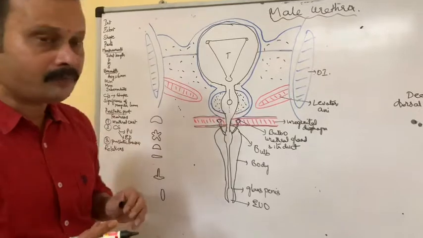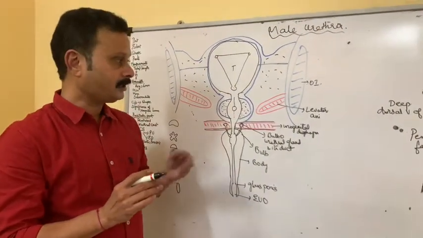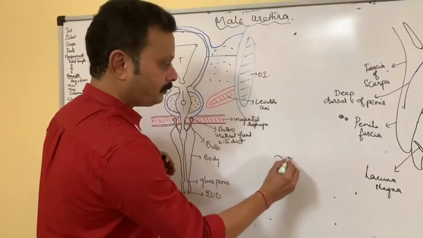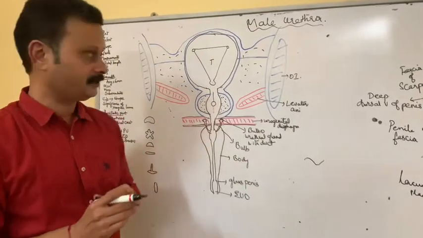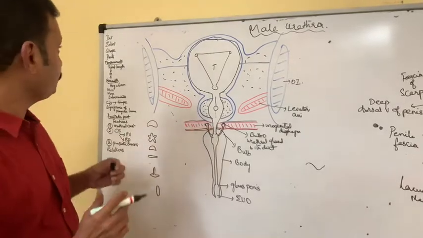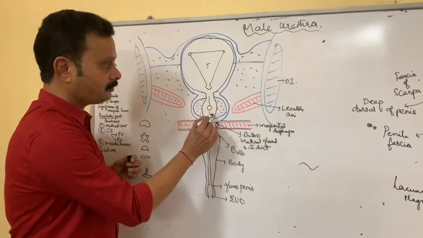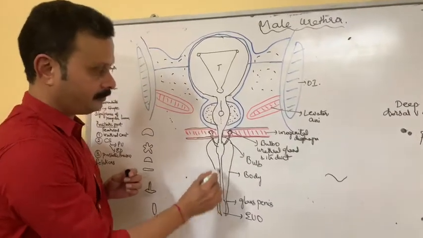Shape. Normally in the flaccid state of the penis, it assumes the shape like this with a curve. Parts. If you see the parts of it, it consists of the prostatic part, membranous part and spongy part.